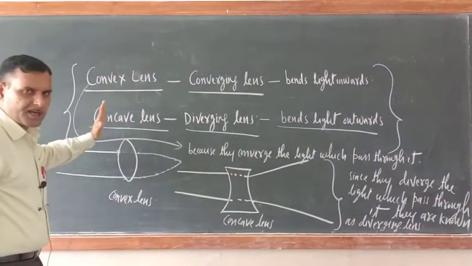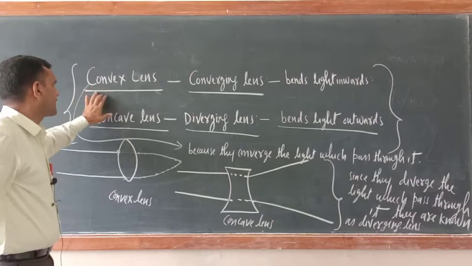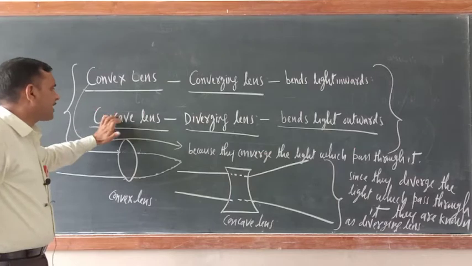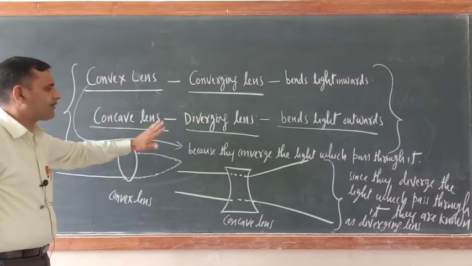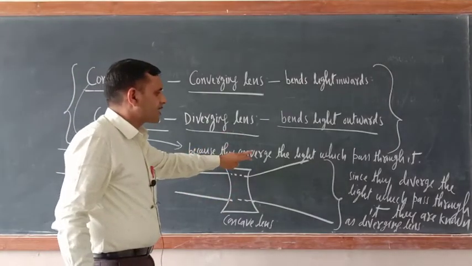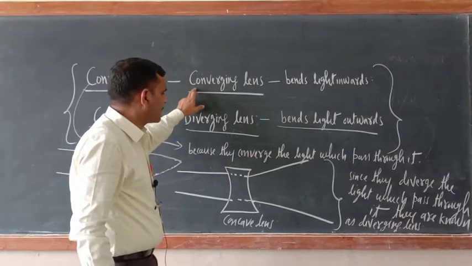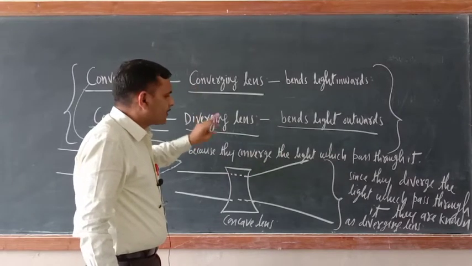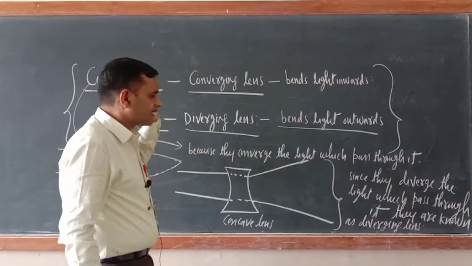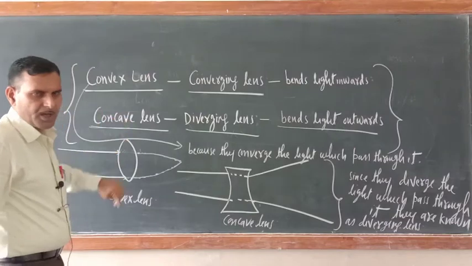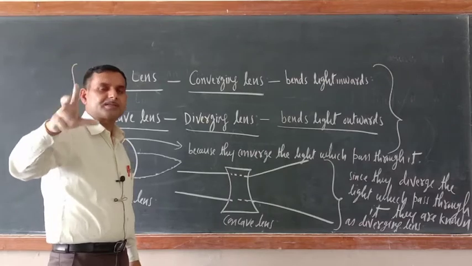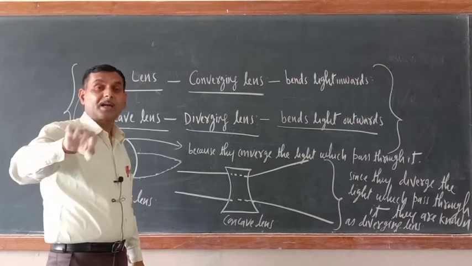So you have got the answer to these two questions. Suppose somebody asks, why is convex lens known as converging lens? Why is concave lens known as diverging lens? Their answer is written here. Since they converge the light which passes through it, they are known as converging lens. Since they diverge the light which passes through it, they are known as diverging lens. Now let us move to the characteristics of image formed by the concave and convex lens.